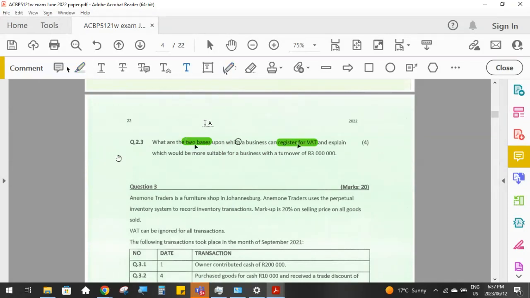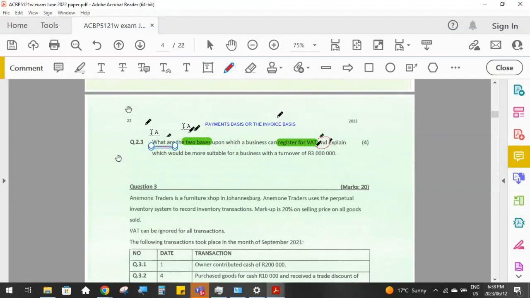So a business can either register on the payment basis or the invoice basis. So this payments basis is also sometimes called the cash basis, the payments or cash basis, or the invoice basis. And what is the difference between those 2? So also just remember while I'm here, they said name them. So what are the 2? You had to name them.